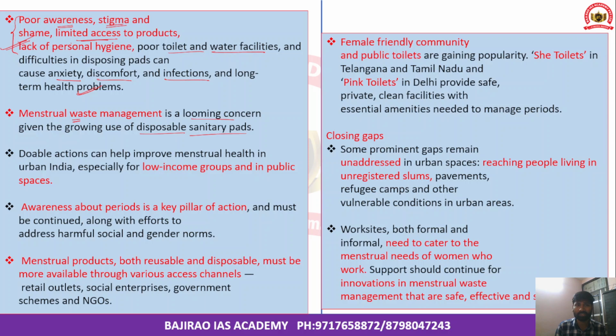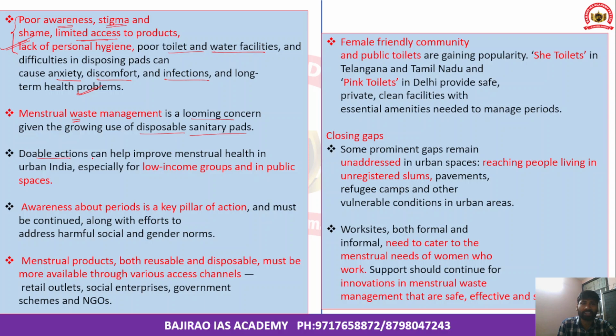So because of this, there is a need to improve menstrual waste management and ensure menstrual hygiene as well. There will be a significant or disproportionate increase in disposable sanitary pads, so when disposable sanitary pads are increasing, we need to take measures to manage them in a safe manner.